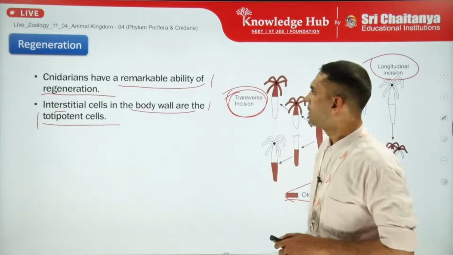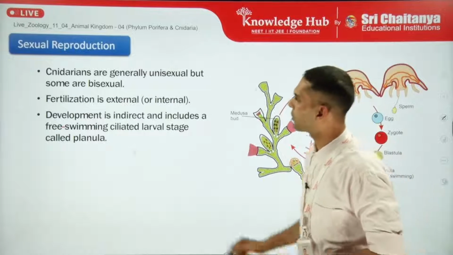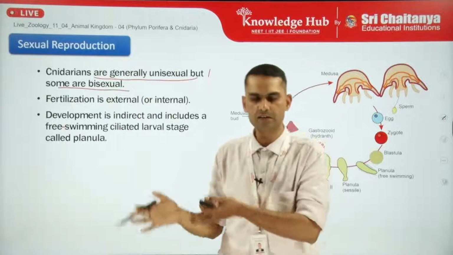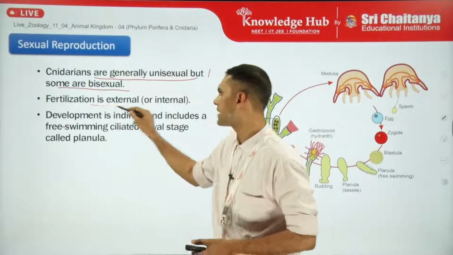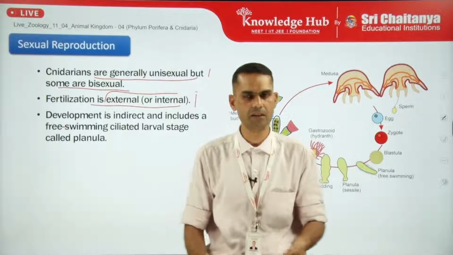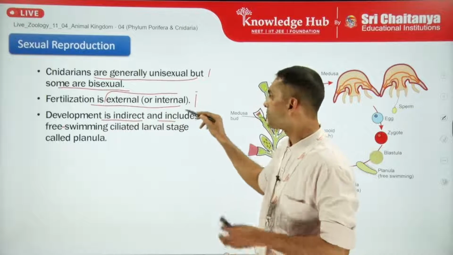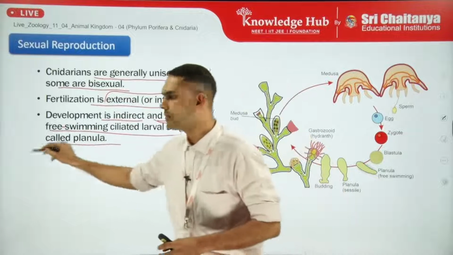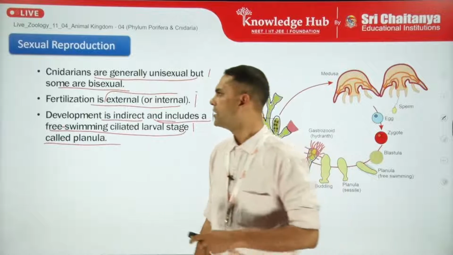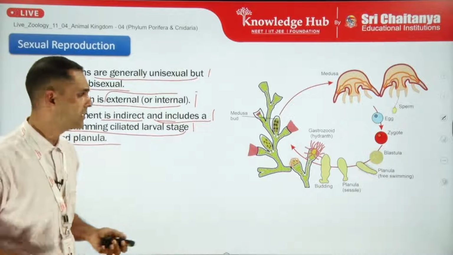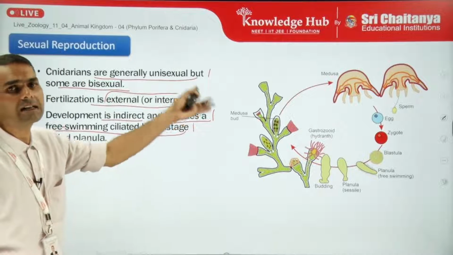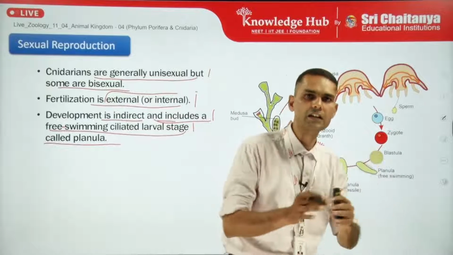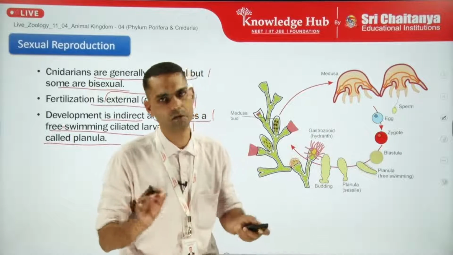Now, sexual reproduction: Cnidaria are generally unisexual, but some are bisexual. That means some species are monoecious, some species are dioecious, and fertilization is external, though internal fertilization is also seen in some. Development is indirect and includes a free swimming ciliated larval stage called planula. We have seen this in the previous slide. So fertilization is external, in some internal, and it shows indirect development, as the development happens through a free swimming ciliated larval stage called planula, right?